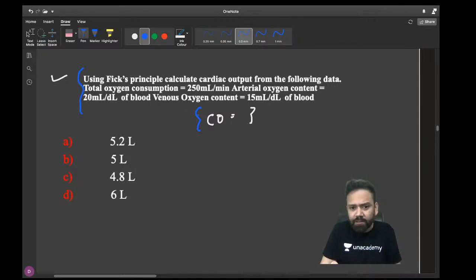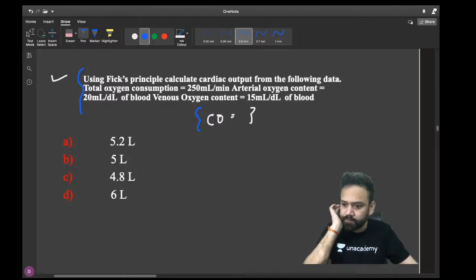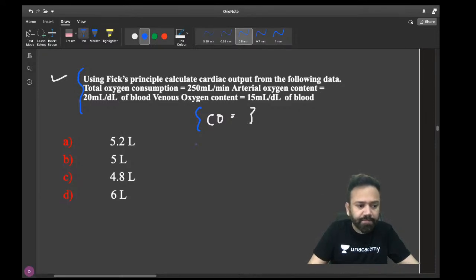So who will tell me what is the formula for Fick principle? Yes, Sumant Gupta, absolutely correct. Please tell me the formula for that. What is the formula for Fick principle? Yes, good morning Venu Shankar, good morning all. Please join fast, everyone. What is the formula? Anyone?